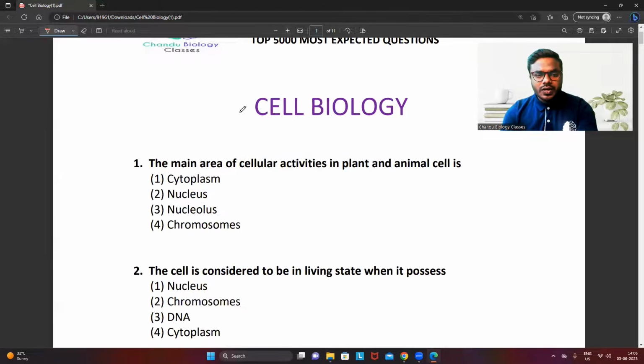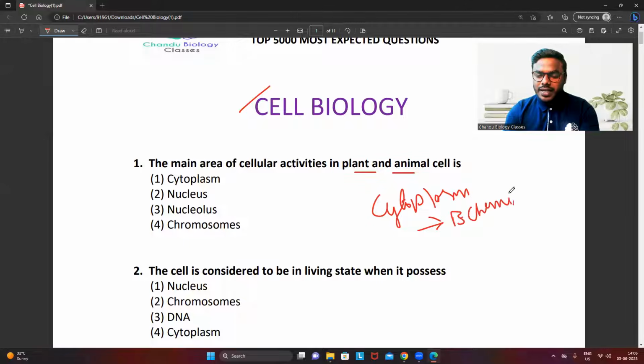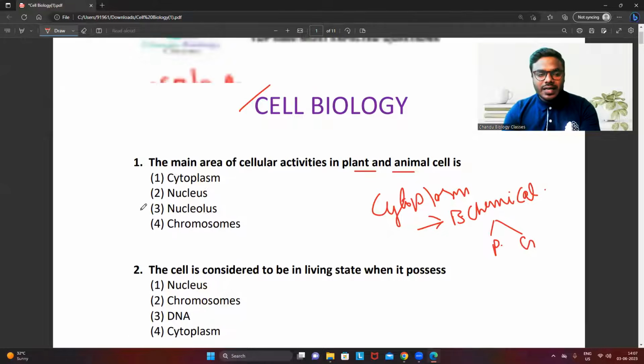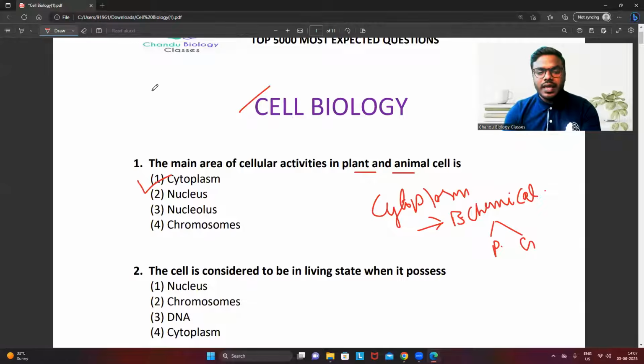Okay, now let's start. Question number one: the main area of cellular activities in the plant and animal cell. I have explained it to all of you many times. Cytoplasm is the region. What happens in the cytoplasm, friends? Most of the biochemical reactions take place in the cytoplasm only. Many biochemical reactions, let's take an example, protein synthesis. Let's take the most important example, glycolysis. So many key reactions are happening in the cytoplasm only. So friends, the answer will be the cytoplasm. This is the main area which is involved in the cellular activities.